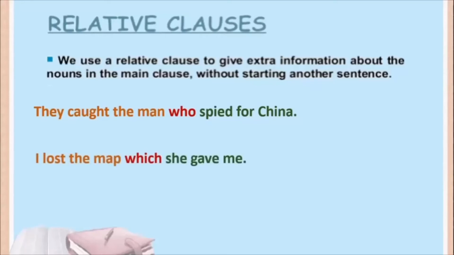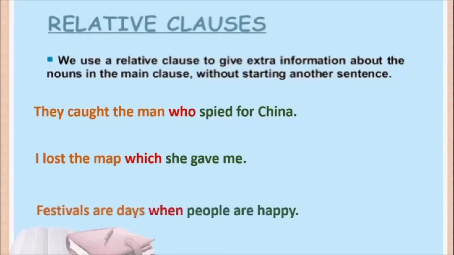I lost the map. The main clause, I lost the map. And what is a noun in the main clause? It is the map, which is a noun. So which map did I lose? Which she gave me. So I did not lose the map which I had with me already. I lost the map which she gave me. So I'm specifying about the map. I'm giving more information about the map. Okay? So here, which she gave me is the relative clause.